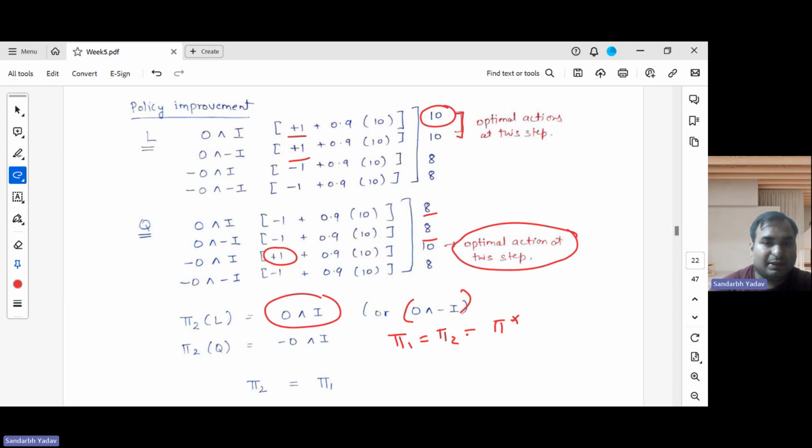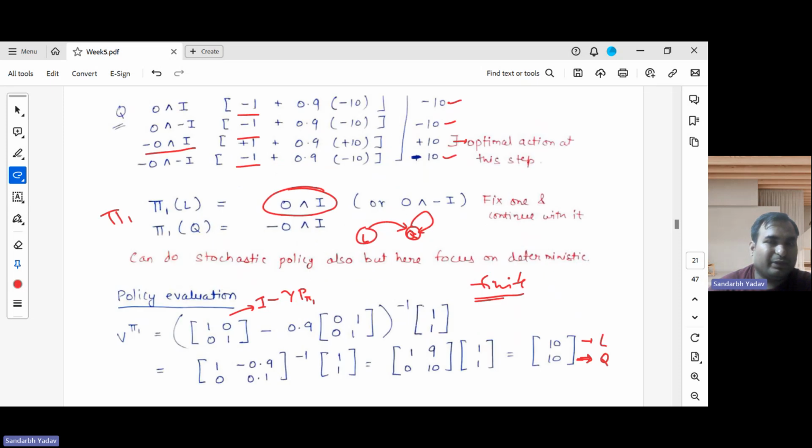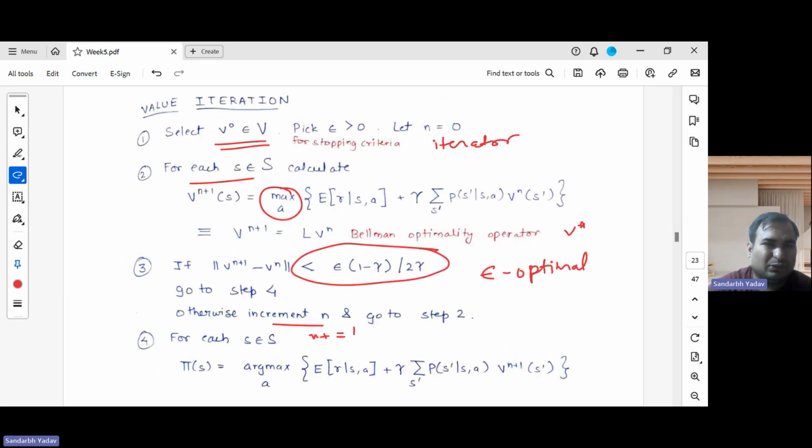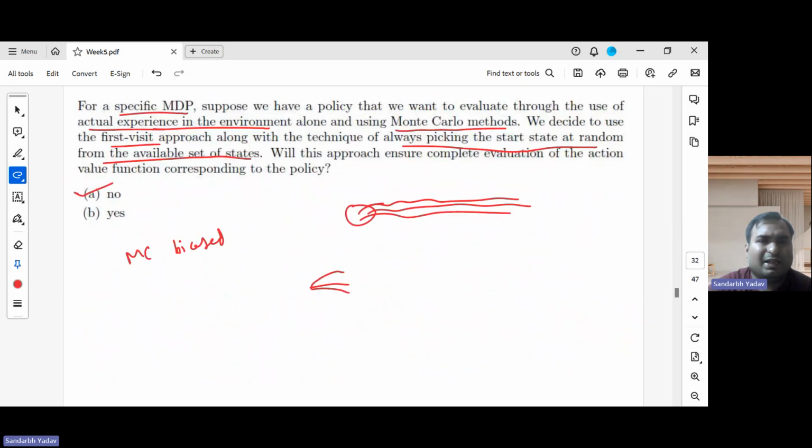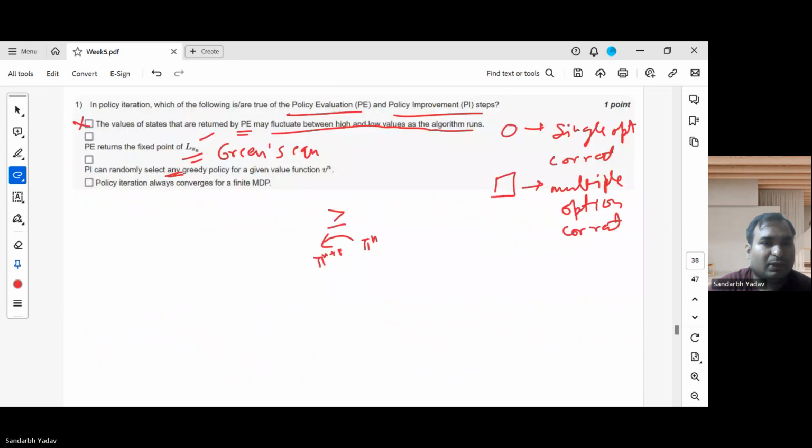But I have some tiebreaker criteria, so I cannot go with any greedy policy. If I fix some tiebreaker criteria, I need to stick with it. This is what removes that any. We have to have some consistent tiebreaker criteria and then stick to it. Otherwise there will be oscillation. So, can PI randomly select any greedy policy for a given value function? Not any.